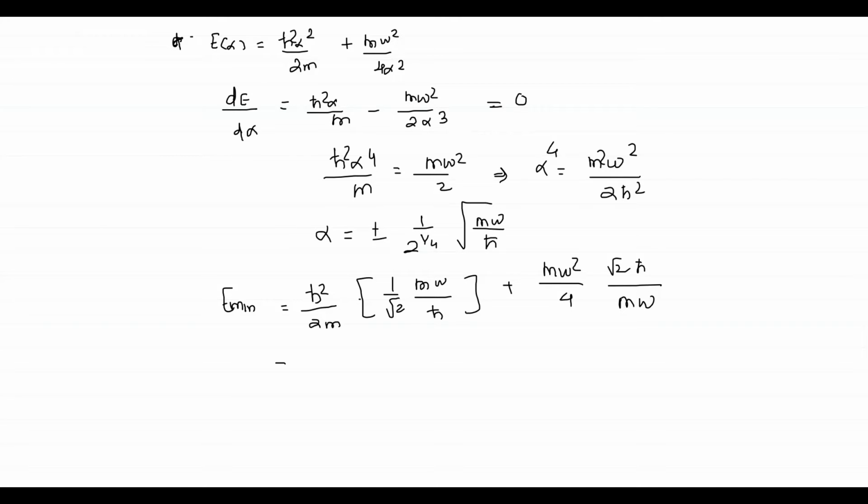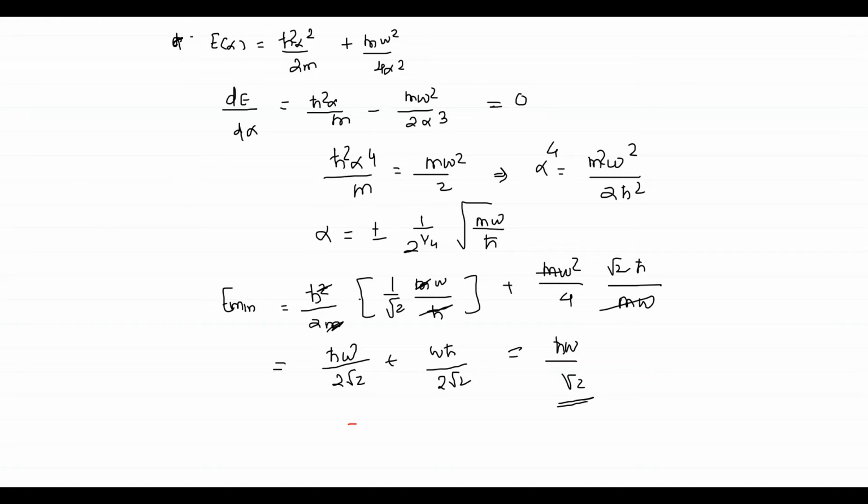So finally we will obtain, we know 1 h bar will get cancelled over here, 1 m will get cancelled over here. So finally what we have is h bar omega upon 2 root 2. And here we know m omega, 1 omega will remain, so omega h bar, and this root 2 and 4, so I also have 2 root 2. So finally we will have h bar omega upon root 2.